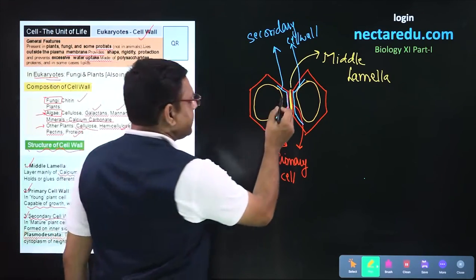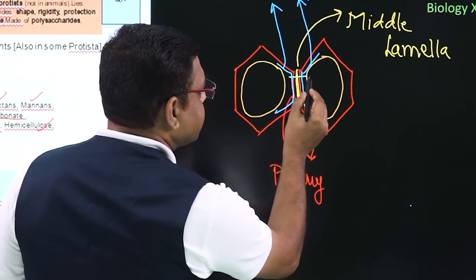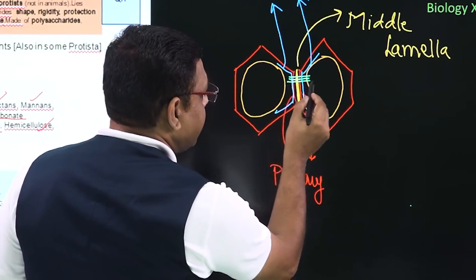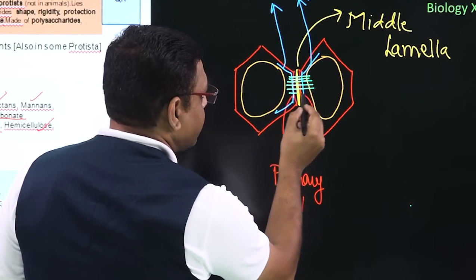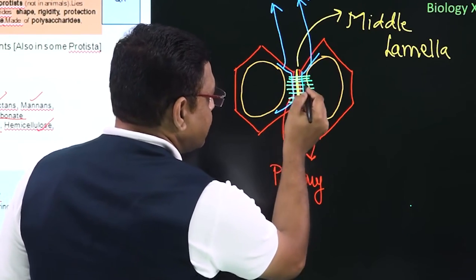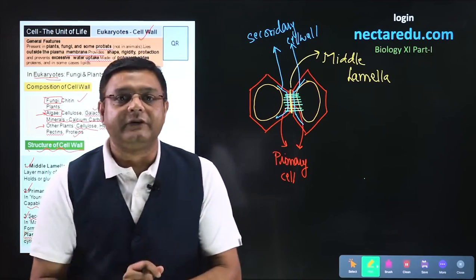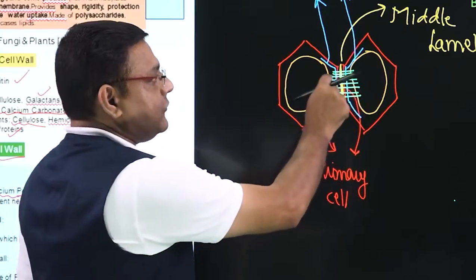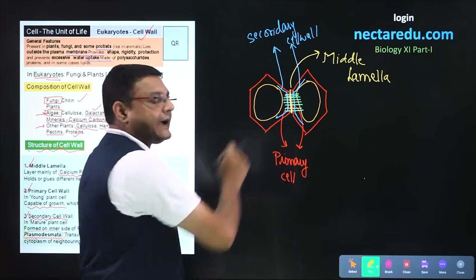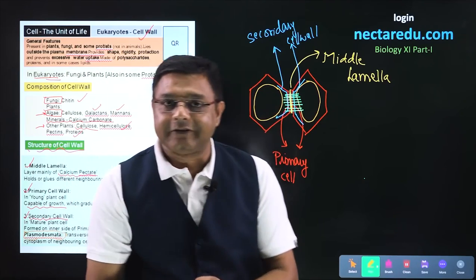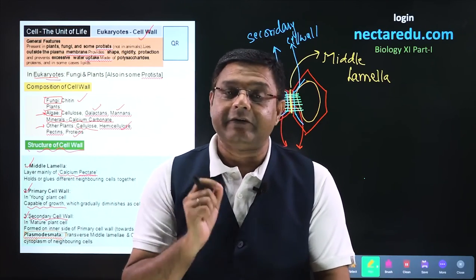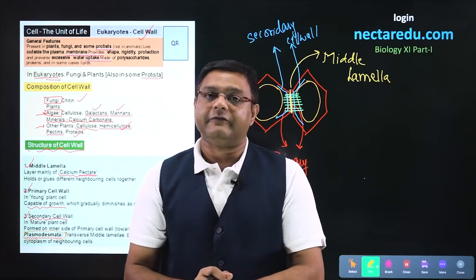So, there are certain structures present which will connect the cytoplasm of both the cells. These structures are called plasmodesmata. Plasmodesmata will traverse through the cell wall and connect the cytoplasm of different cells, and that is how different cells remain in contact with each other.